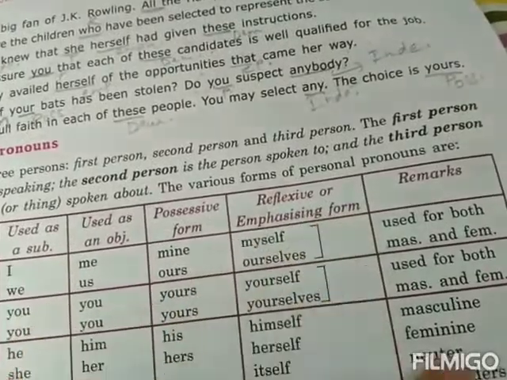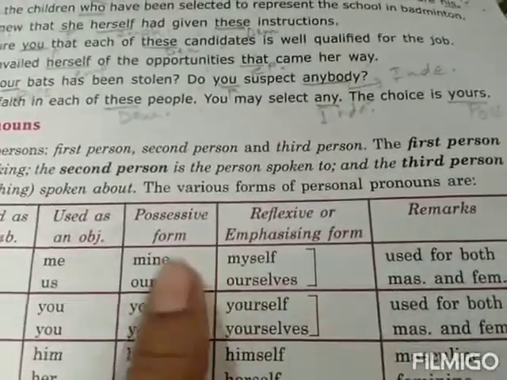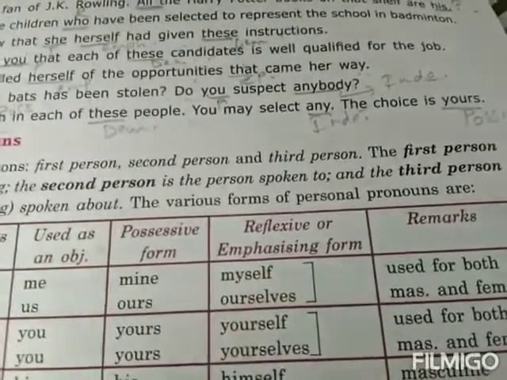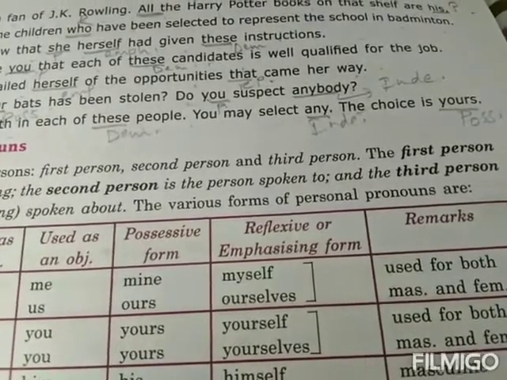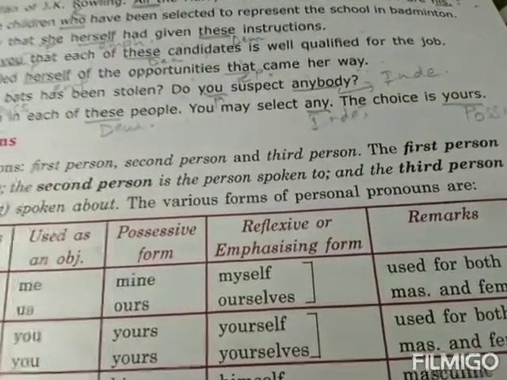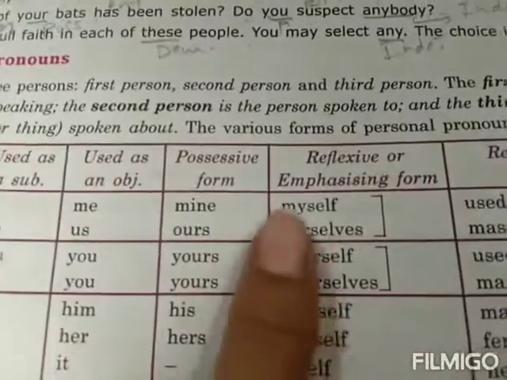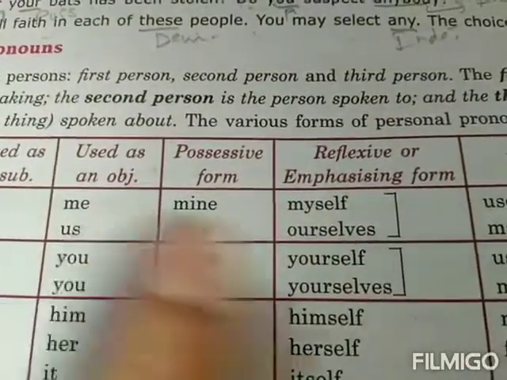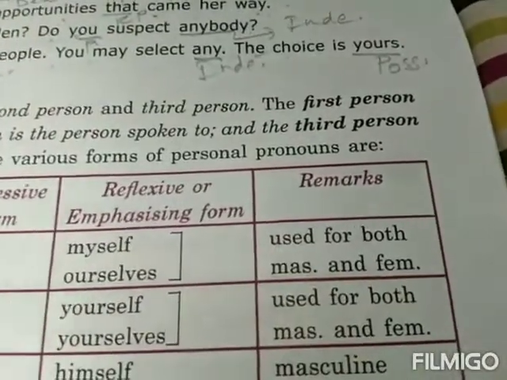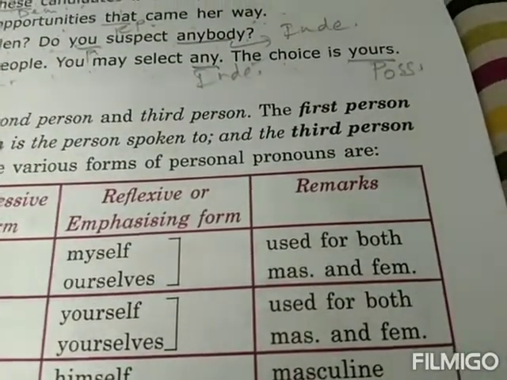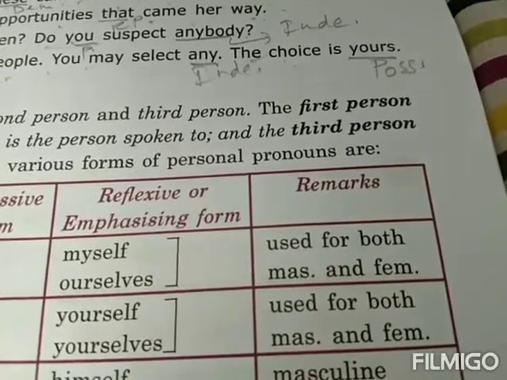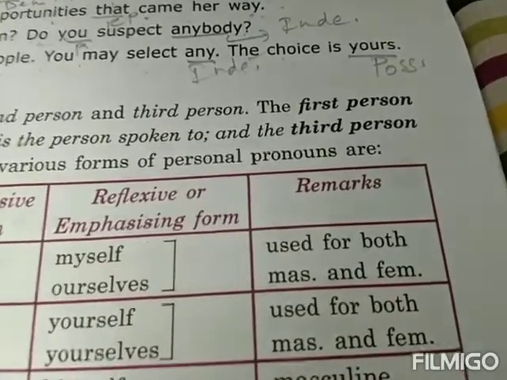Reflexive or emphasizing form, what do we use? Me, myself. Me के लिए हम लोग reflexive form क्या use करेंगे? When you want to stress something on me, you say myself. Then us, ourselves, right? And it is used for both masculine and feminine, masculine हो या feminine gender हो, दोनों के लिए use होता है.